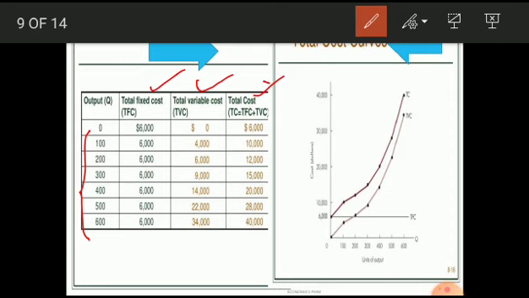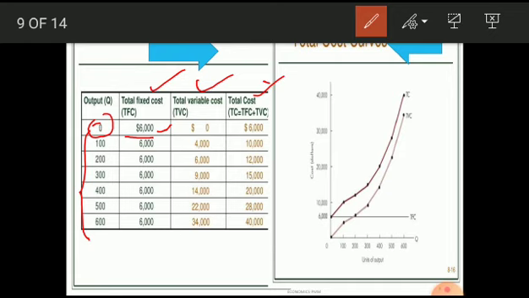As I said, even though there is zero output, even though there is no production, the firm has to incur or bear this much of total fixed cost. In this example, we have taken $6,000 as the fixed cost. Even though the firm is not producing any output, the total fixed cost is 6,000. It may be the salaries for the permanent workers, maintenance cost, license, insurance, and other expenses. So the firm has to bear it.